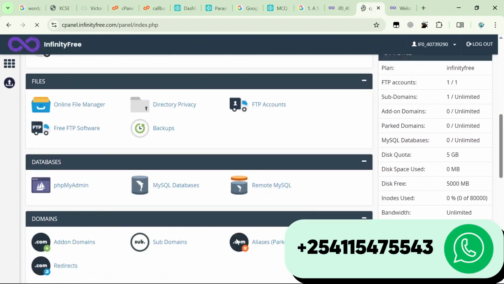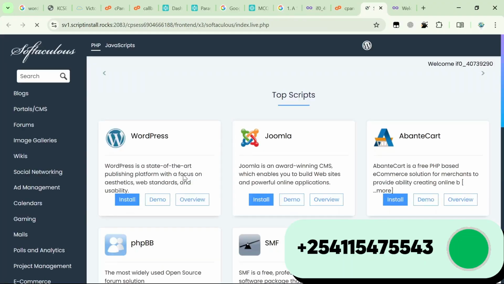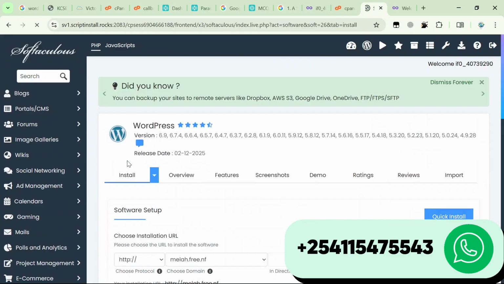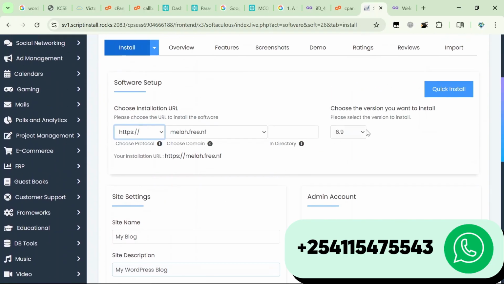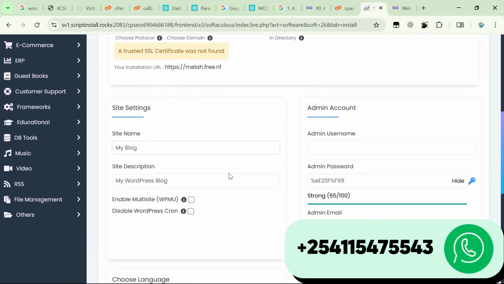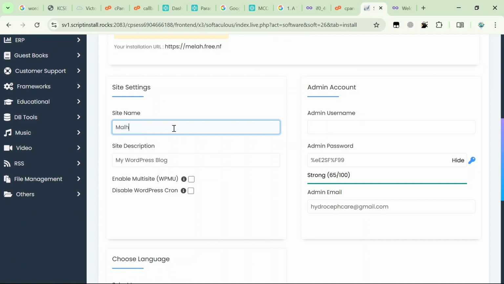Now on the control panel, we scroll down up to Softaculous app installer. Now from here, we'll install WordPress. I'll make this HTTPS. I like that. I'll be using the latest version of WordPress 6.9. The blog name, I'll select Mela.